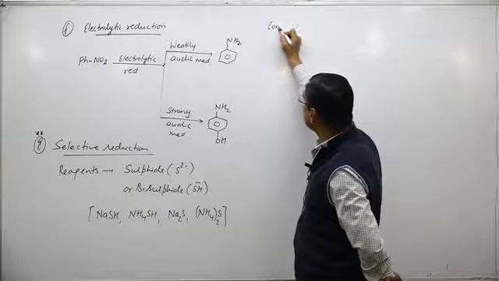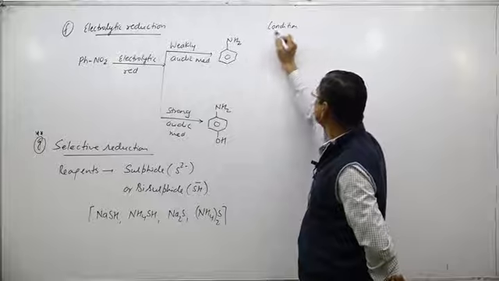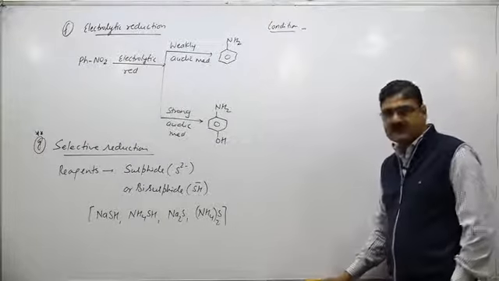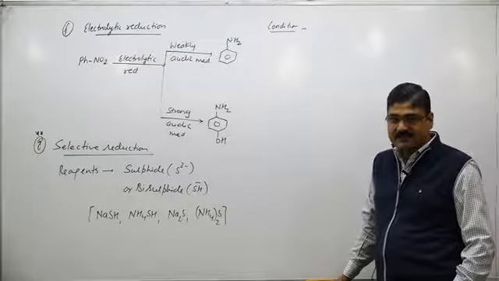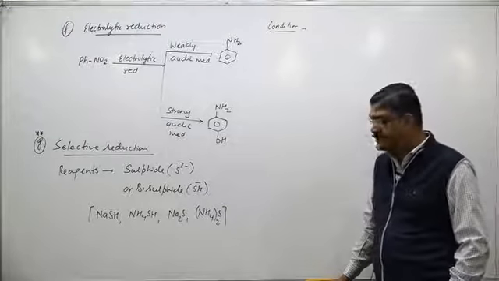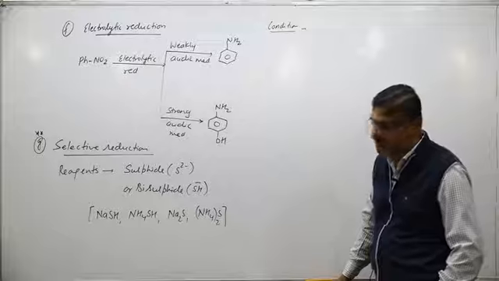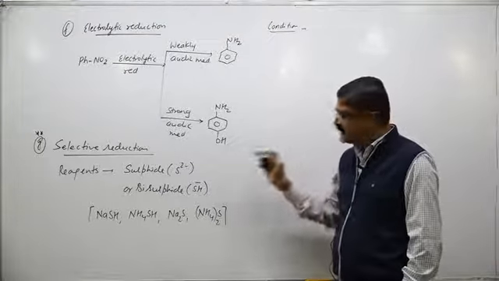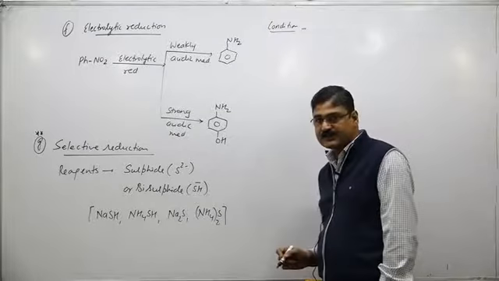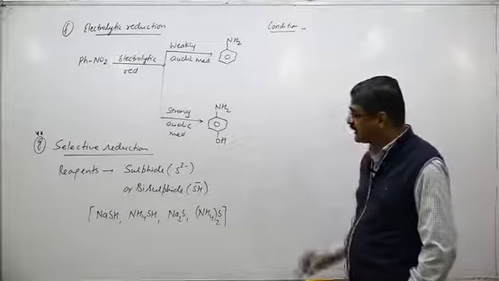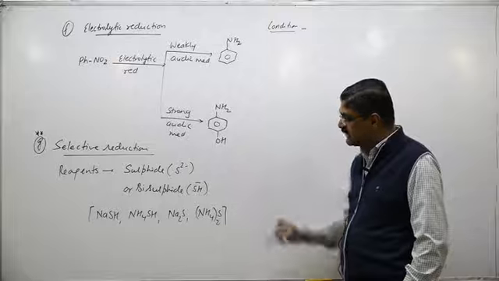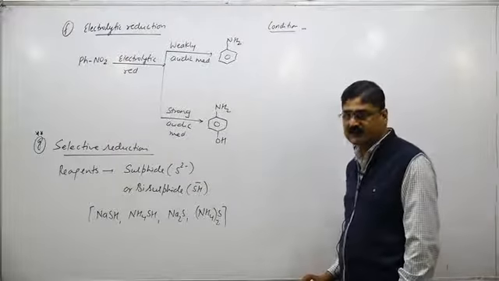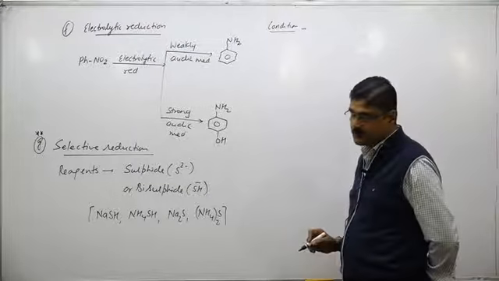Condition for this selective reduction. Sulfides or bisulfides are very mild reducing agents. That's why it works in a very specific condition only. If the reduction is very easy, then this works. Otherwise, no. So in case of mononitrobenzene, sulfide or bisulfide does not work. But in case of dinitrobenzene, one NO2 group is reduced.